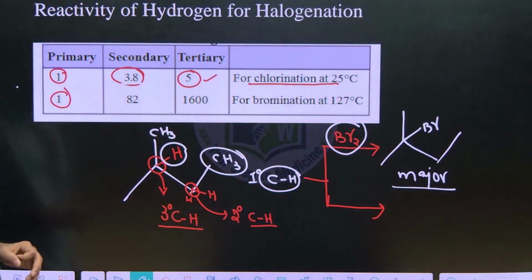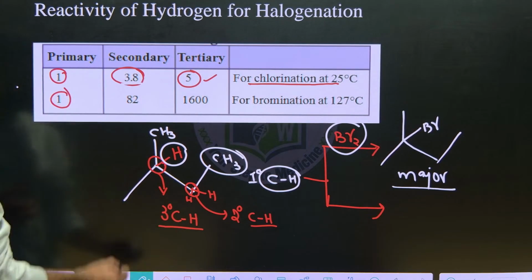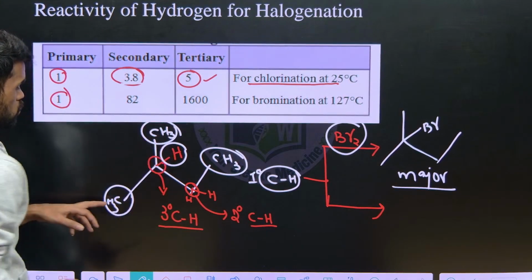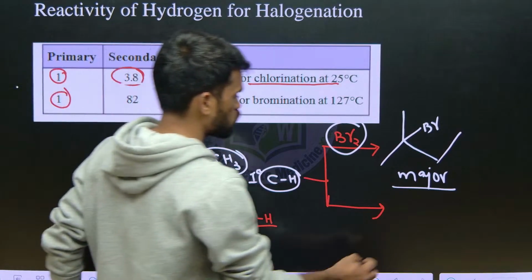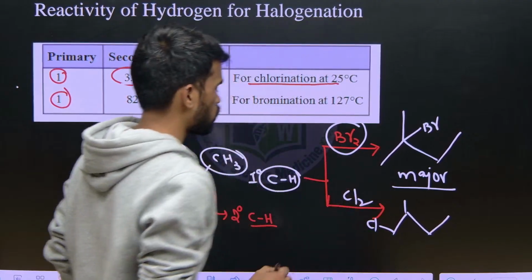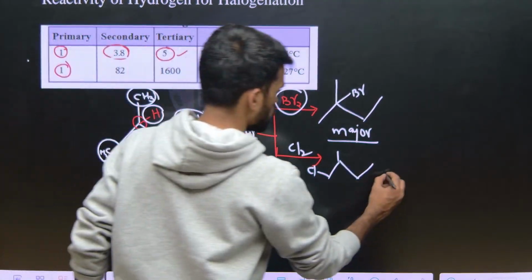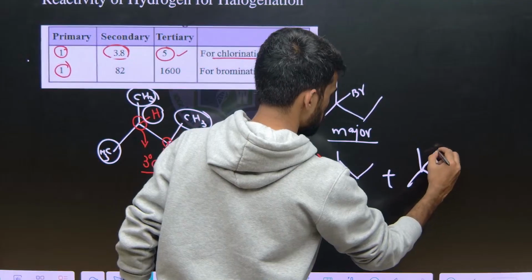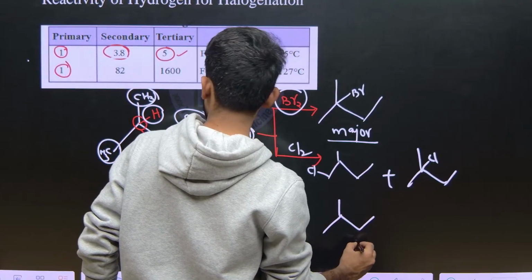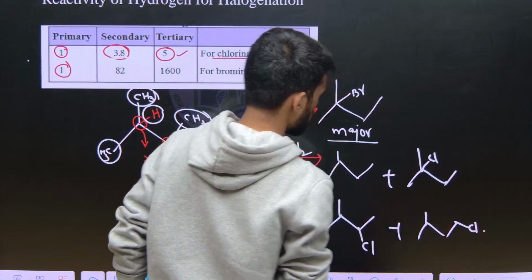Now in the same way, if I ask for chlorination, what you need to do? You need to count the number of primary hydrogens. Here how many are there? 3 are there. Here how many are there? 3 are there. So 6 hydrogen atoms are there. Now you can replace one hydrogen from there and substitute with chlorine. And you can replace this tertiary hydrogen also and you may get a product like this. And one more possible way is here also, and here also.